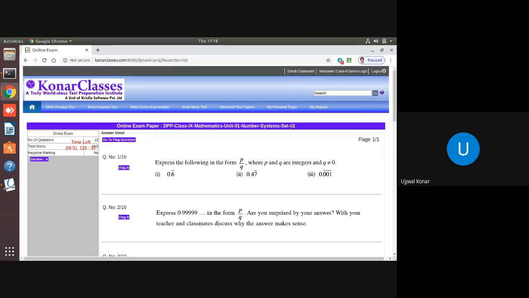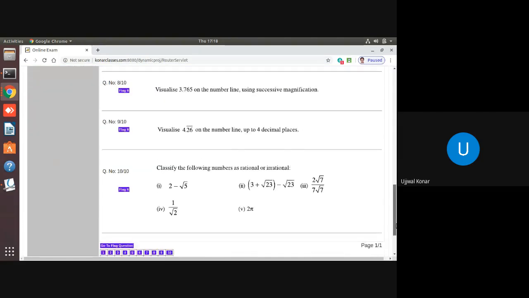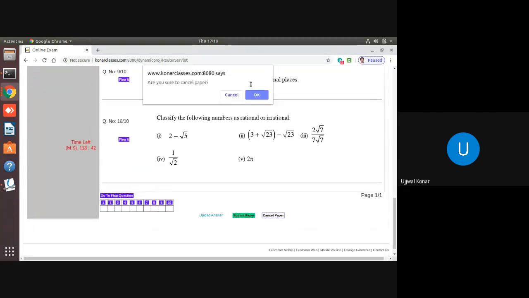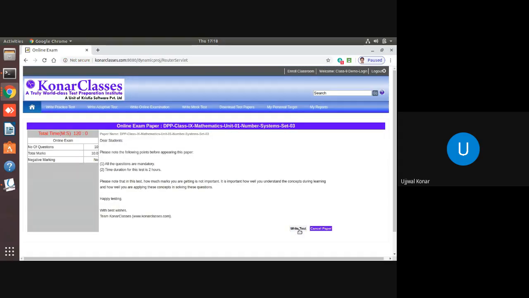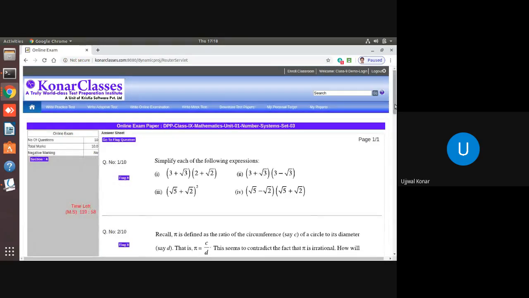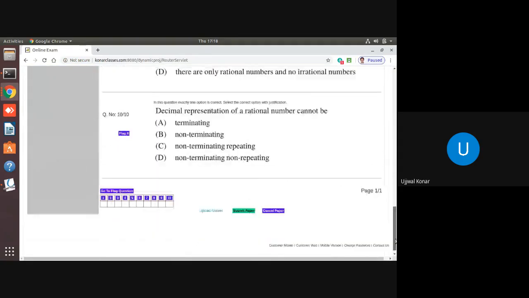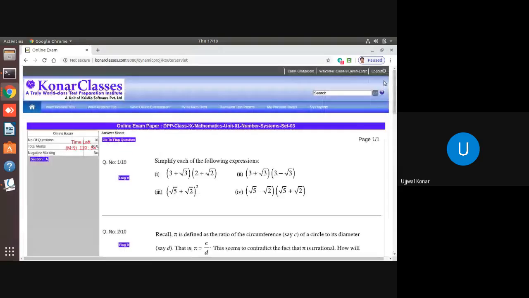DPP set 1, set 2, set 3, and set 4. These are the 4 DPPs you need to solve for today, by the next class. Correct now? Yes. You go to number system and go to set 3, and set 3 questions you will also get. So like this, set 3 and set 4. Those are the 4 sets you need to solve. Correct, no, dear students? Yes, sir.